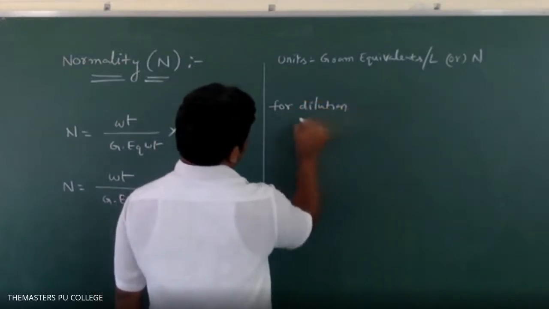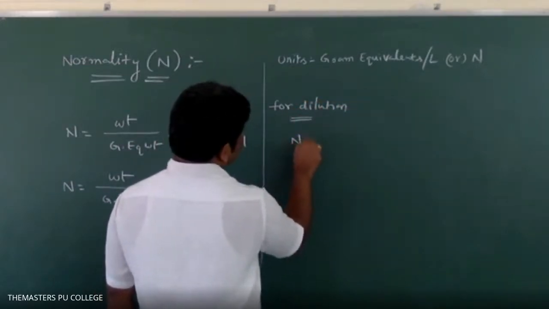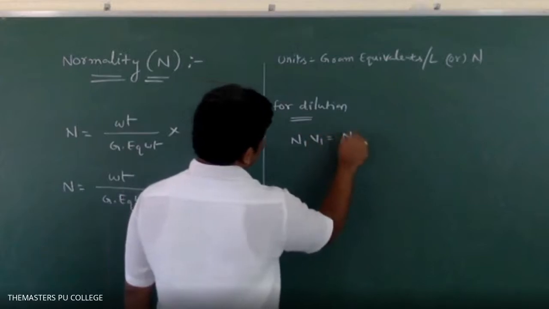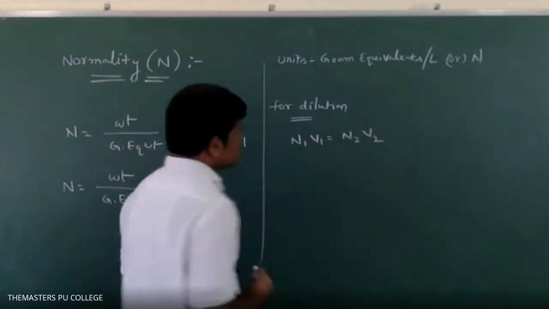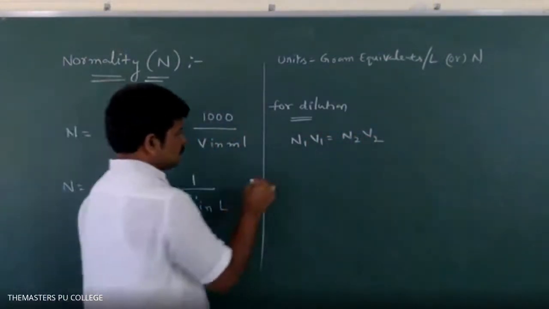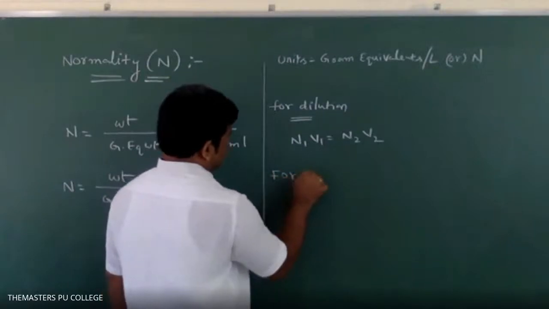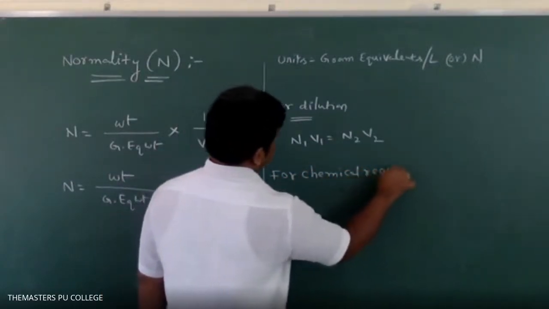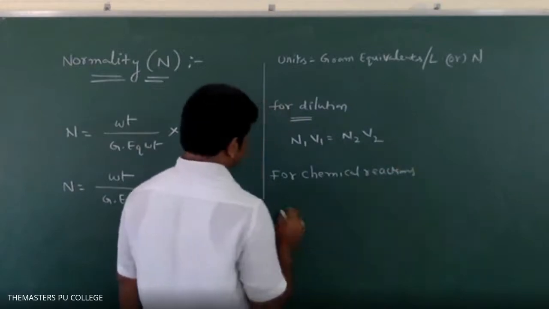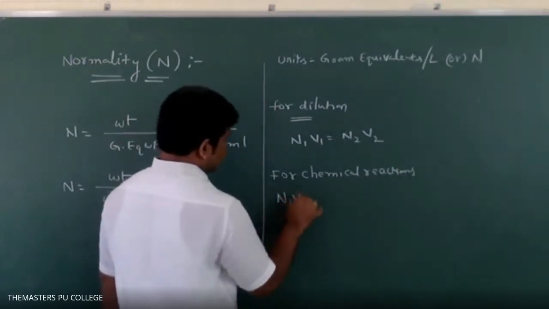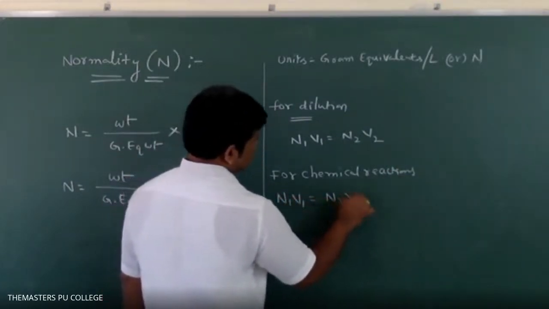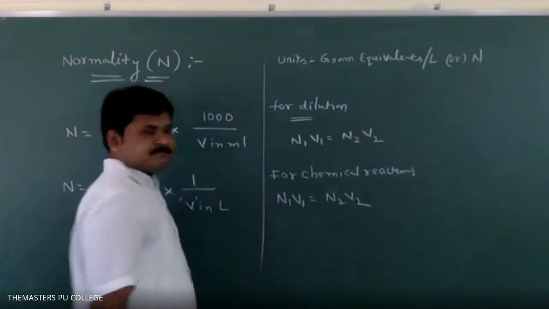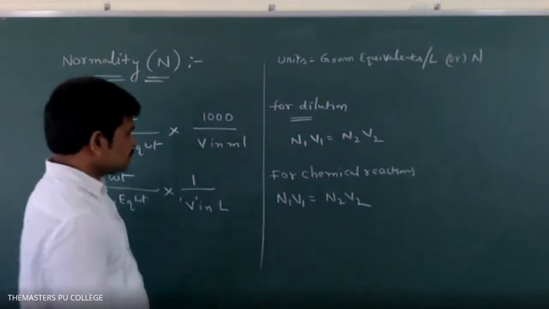For dilution, the normality relation is N1 V1 is equal to N2 V2. For chemical reactions, same formula: N1 V1 is equal to N2 V2. Same formula for chemical reactions and dilutions.